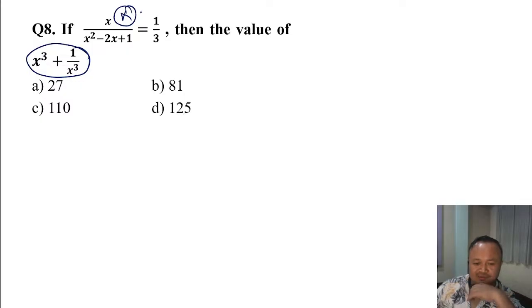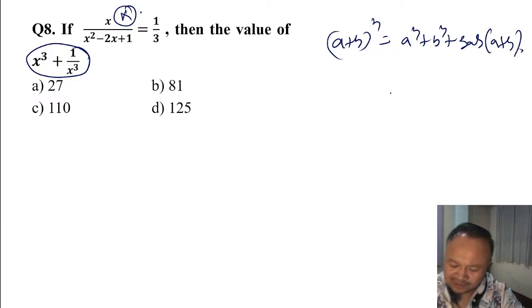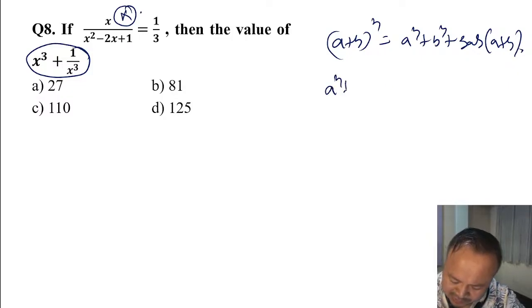So a plus b whole cube equals a cube plus b cube plus thrice ab into a plus b. If you need only a cube plus b cube, then it is a plus b whole cube minus thrice ab into a plus b.